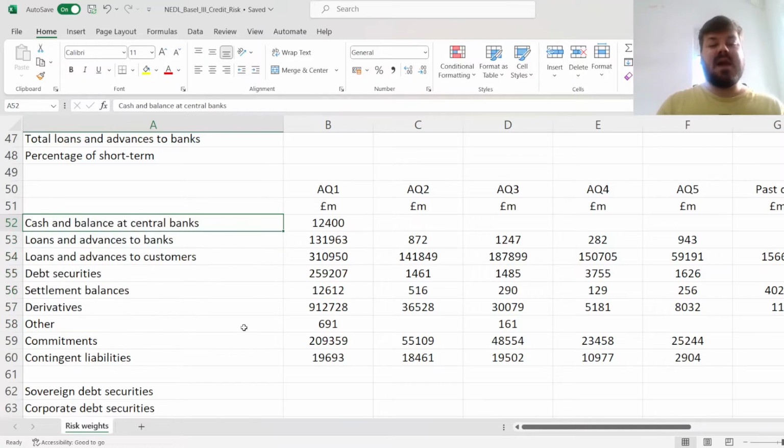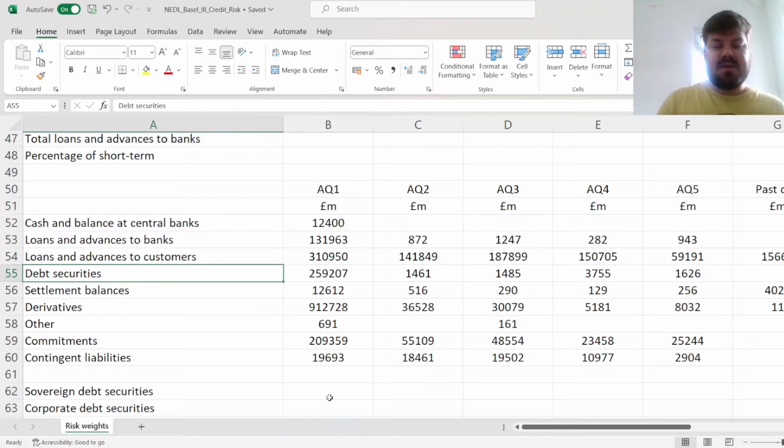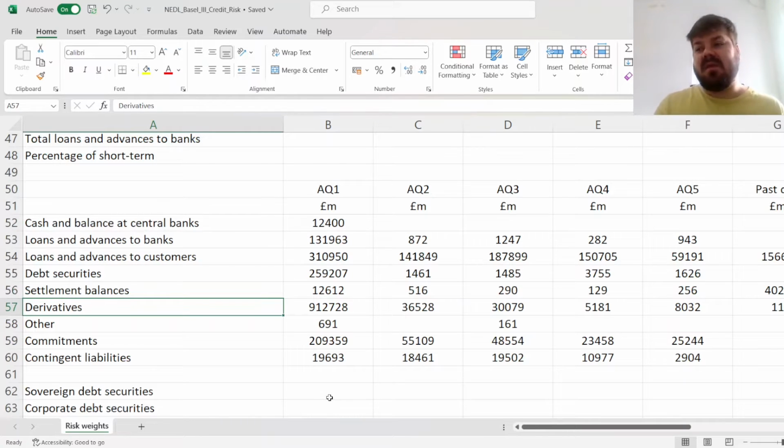So we have got here cash and balances at central banks, loans and advances to banks and customers, which are treated very differently under many risk guidelines of Basel III, mainly liquidity risk, but credit risk as well. Debt securities, so bonds that Royal Bank of Scotland holds of other corporations and sovereigns. Settlement balances, which basically are balances due to be settled, so essentially it's cash on its way. Derivatives exposures that have a particular treatment in Basel III credit risk calculations.